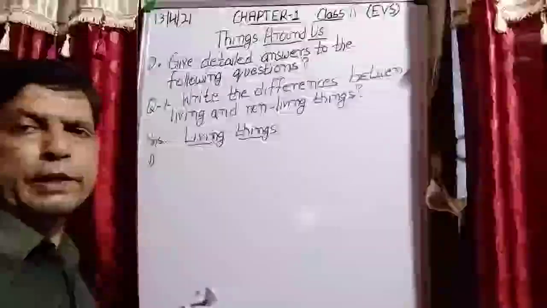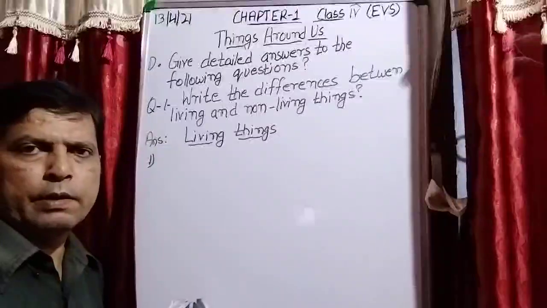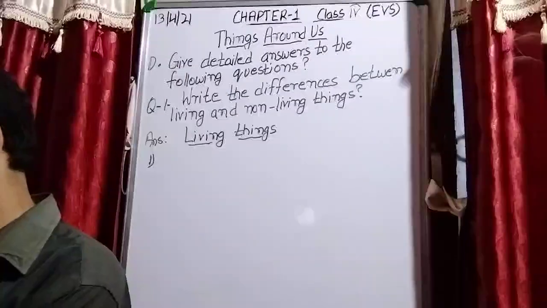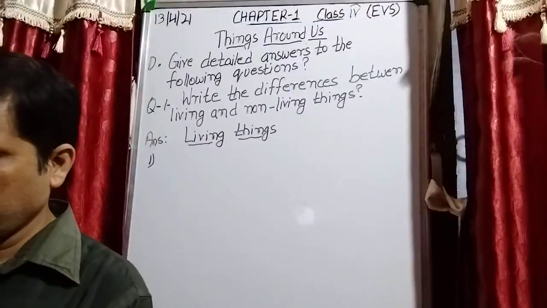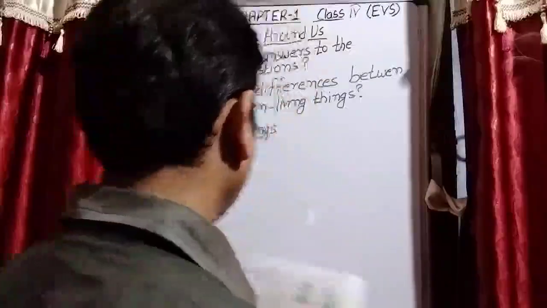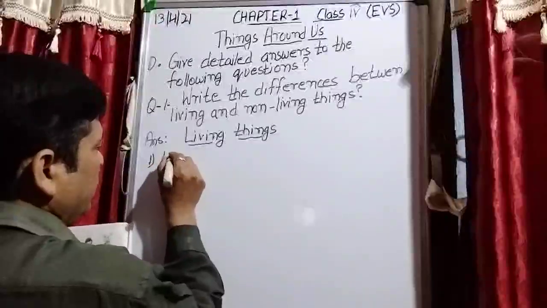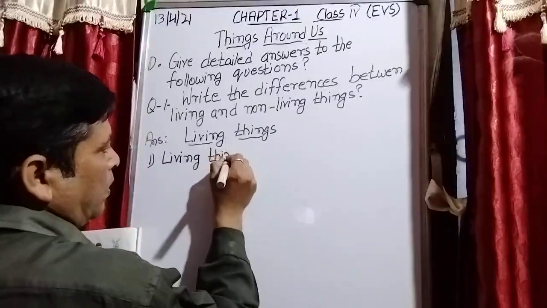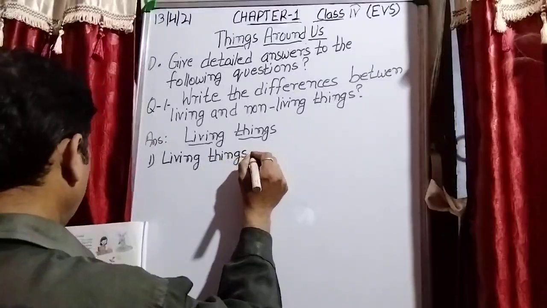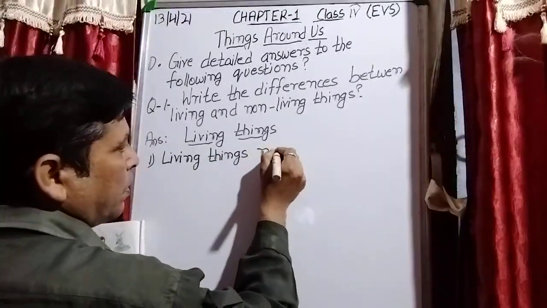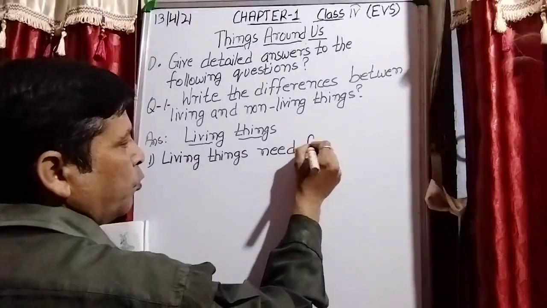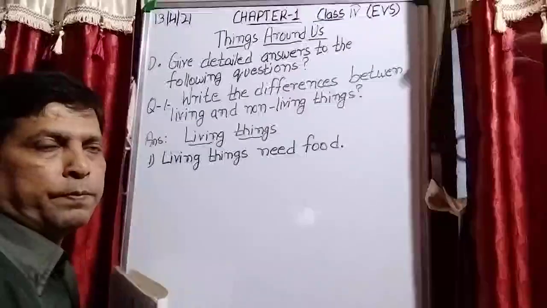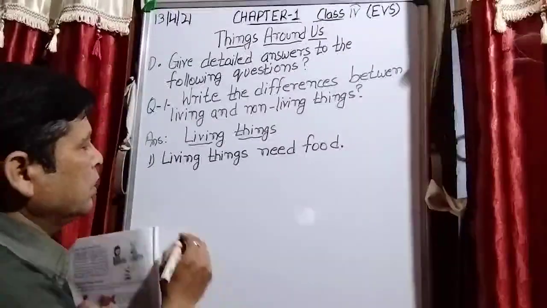So first of all we will write about living things and then we will write about non-living things. Is it clear? Living things need food. Living things need food for their growth.